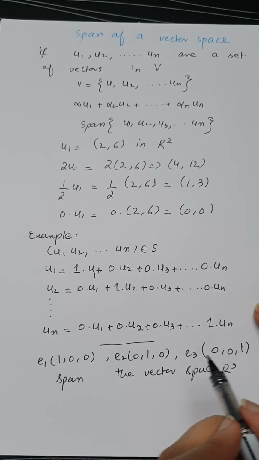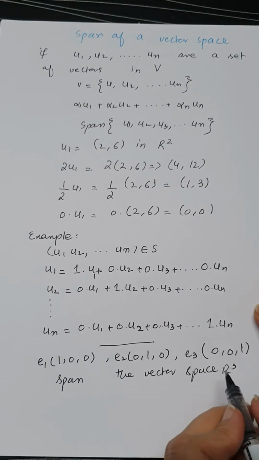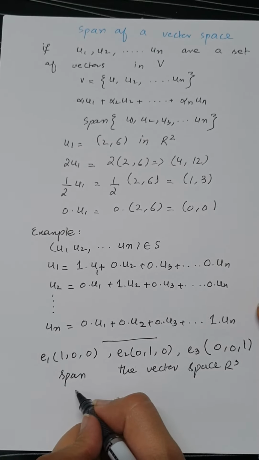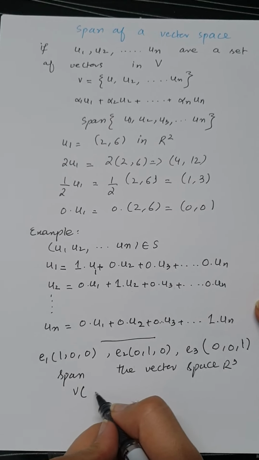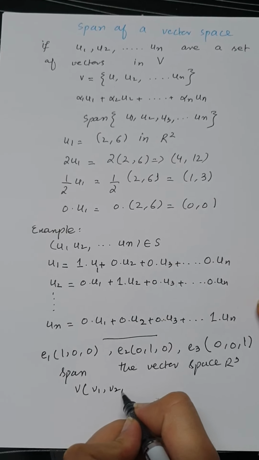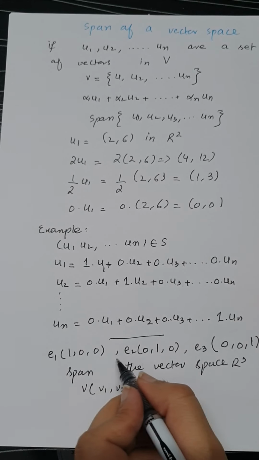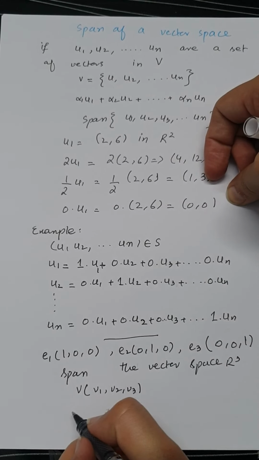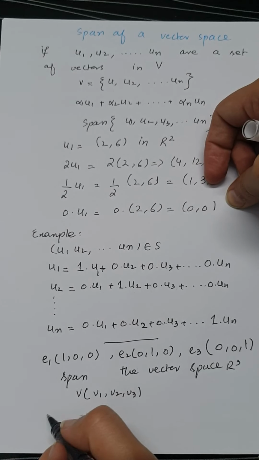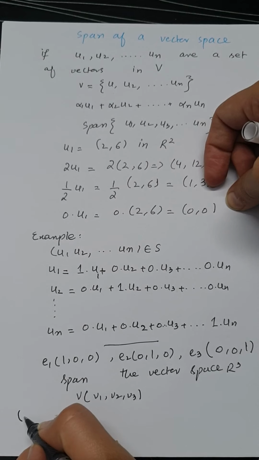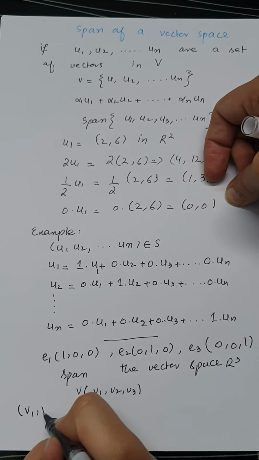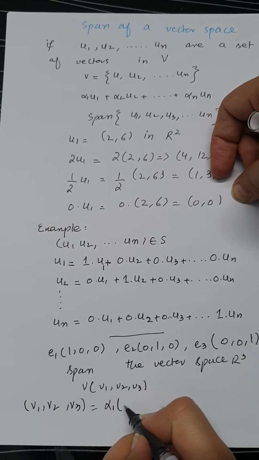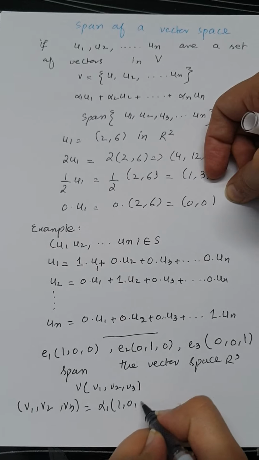Now let's first understand the meaning of this problem. It means: is it possible to generate any other vector v in R3, having three components v1, v2, v3, using these vectors, or by the linear combination of these three vectors? So I actually want to find the values of v1, v2 and v3 as linear combinations of these given vectors.